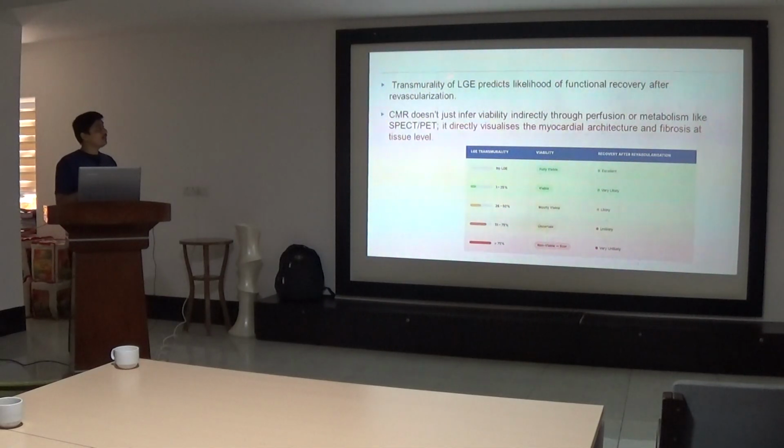Transmurality of the LGE predicts the likelihood of functional recovery after revascularization. Based on this, if there is no late gadolinium enhancement, then it is fully viable. If 1 to 25%, then viable. 26 to 50% is mostly viable, and it has a likely recovery after revascularization. If it is higher, that is 51 to 75%, then the viability is uncertain. More than 75% is scar or non-viable. So this is basically direct visualization of the muscle.